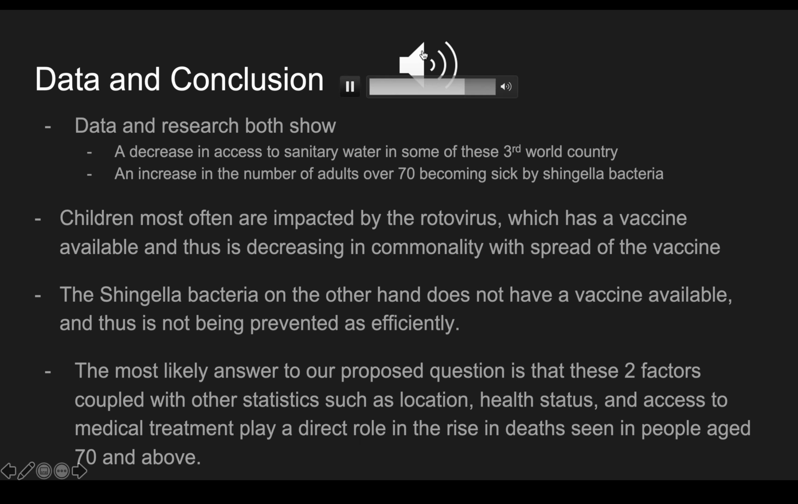So our conclusion that we drew was that these two factors, coupled with other statistics such as location, health status, and access to medical treatment, will play a direct role in the rise of deaths seen in people aged 70 and older.